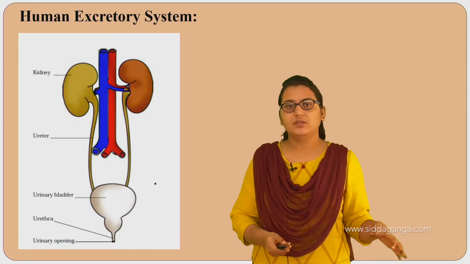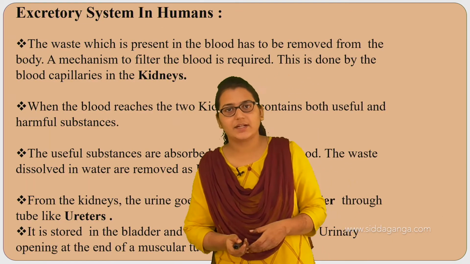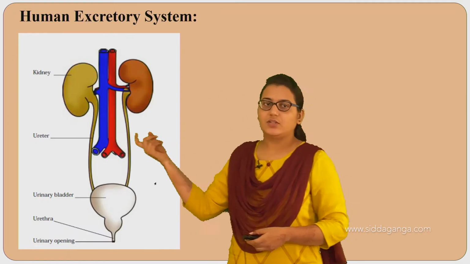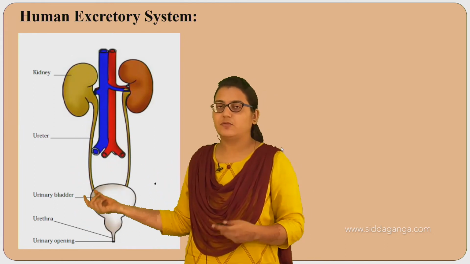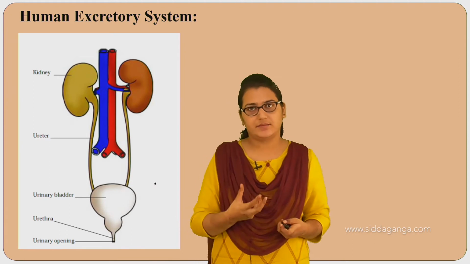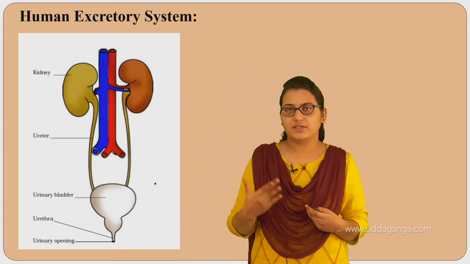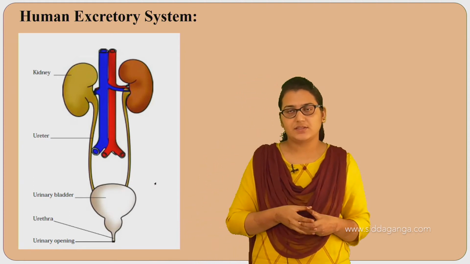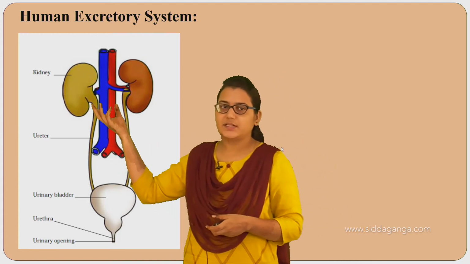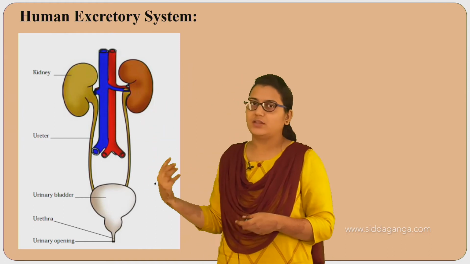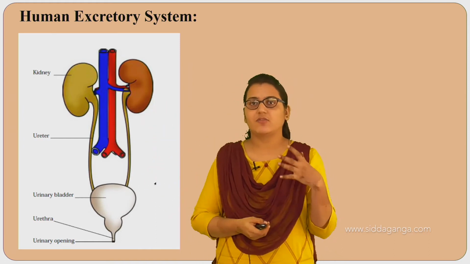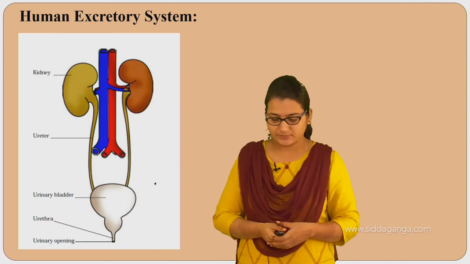Now this is about the human excretory system. This kidney, ureter, urinary bladder and urethra form the excretory system. Likewise, the blood vessels and heart form the circulatory system. These four parts, that is kidney, ureter, urinary bladder and urethra, are the parts involved in excretion. Hence these form an excretory system.